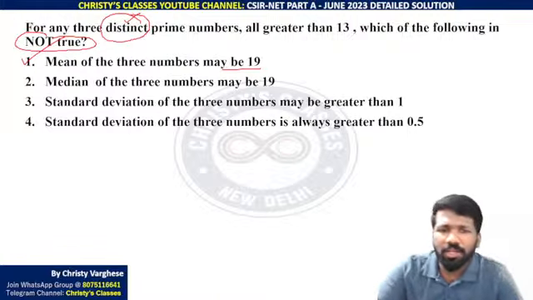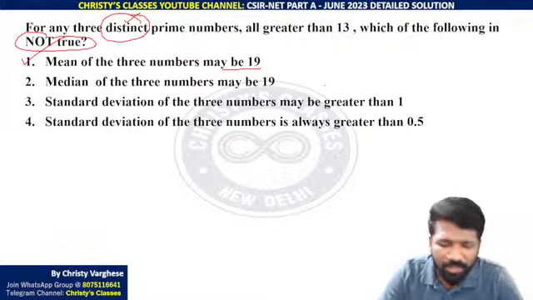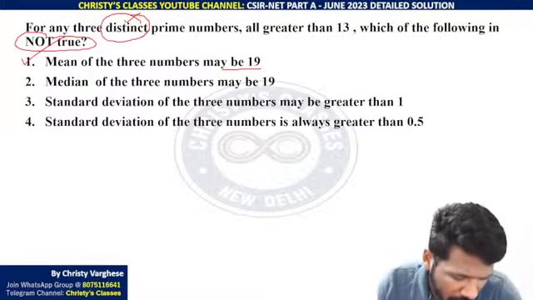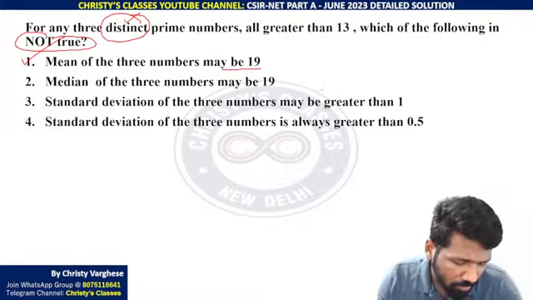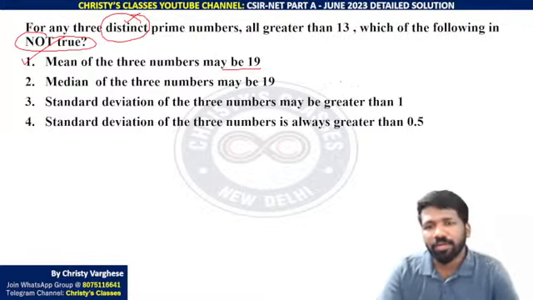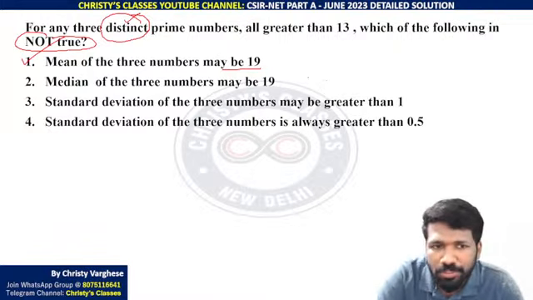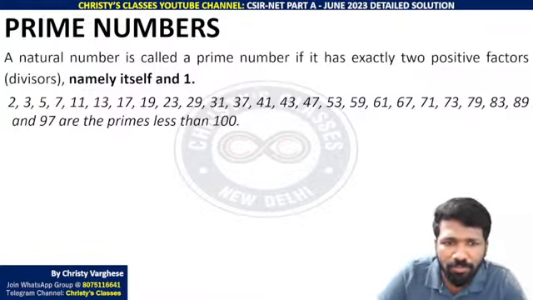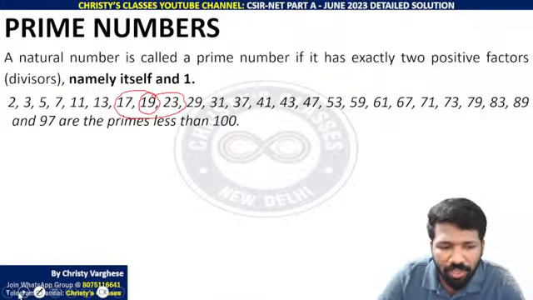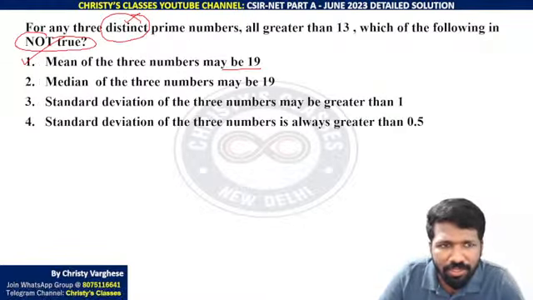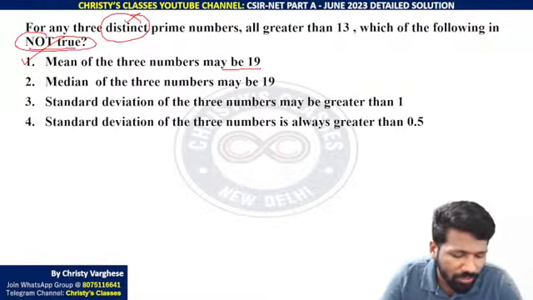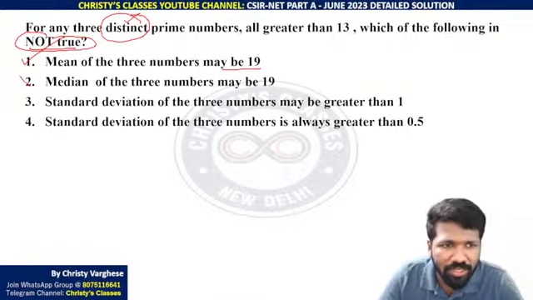Baki statement, median of the three numbers may be 19. That is totally true, because median, very good Neha, all the questions you attempted was right, that is good. So median of the numbers 19 totally possible. 17, 19, 23 liya to median is 19. So maybe 19 median, that is totally true. Not true पूछा है, so option 2 answer नहीं है.